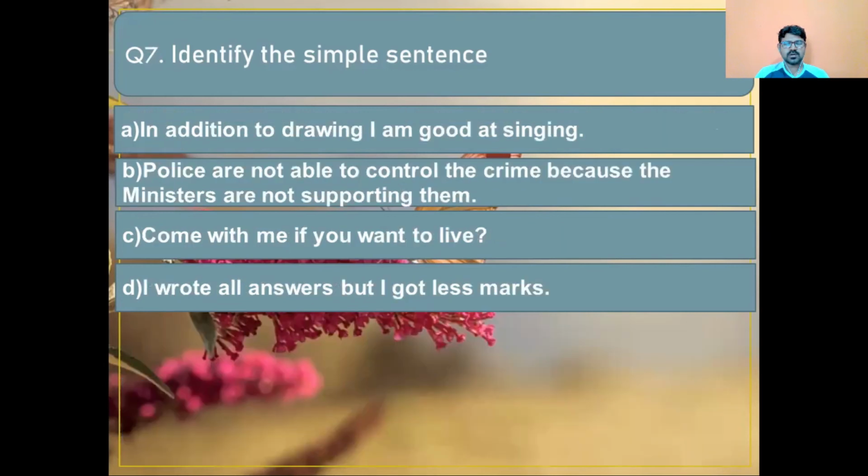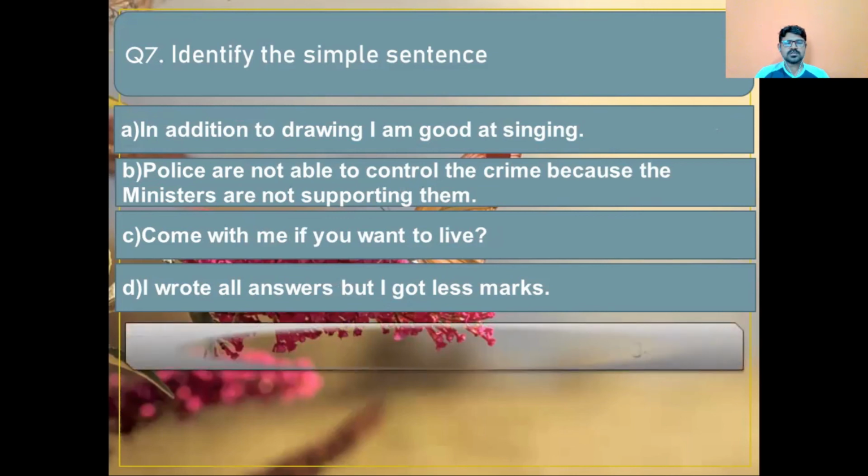Question number 7. Identify the simple sentence. Option A. In addition to drawing, I am good at singing. Option B. Police are not able to control the crime because the ministers are not supporting them. Option C. Come with me if you want to live. Option D. I wrote all answers but I got less marks. Dear students, please identify the simple sentence here.